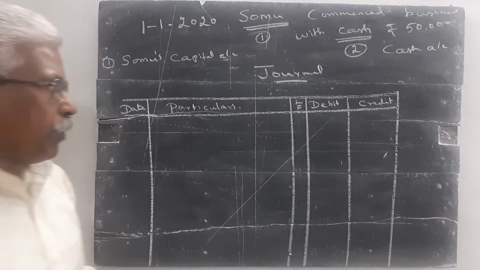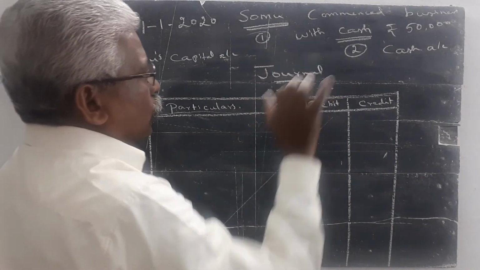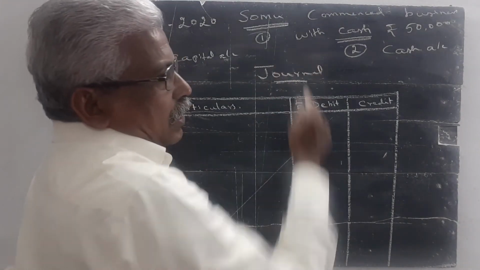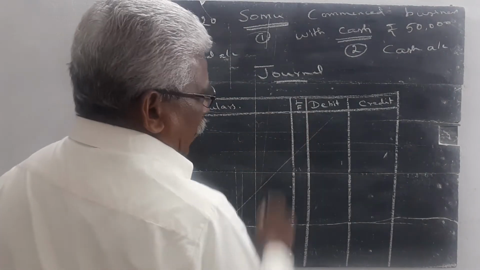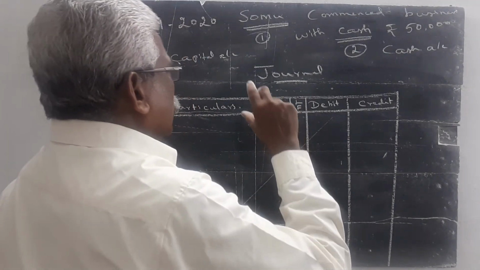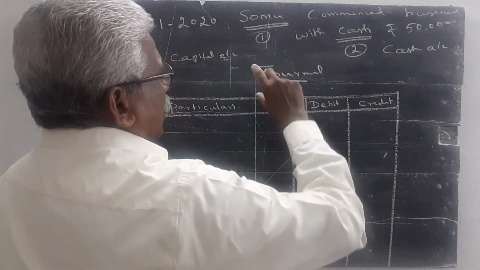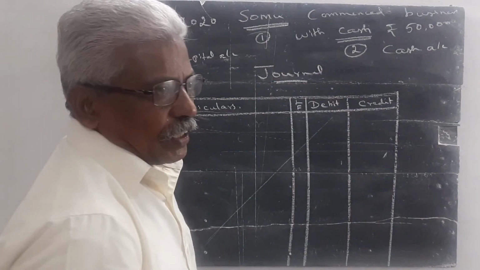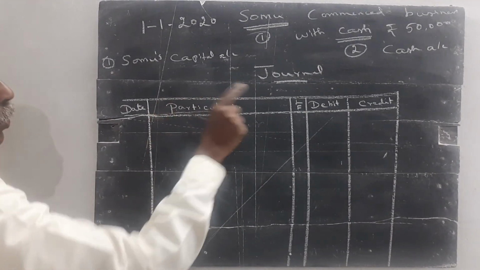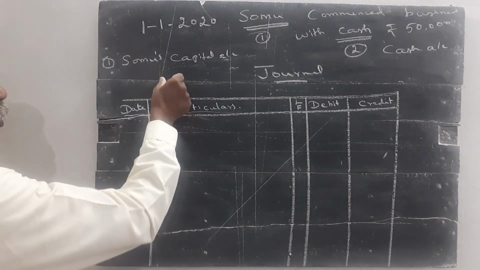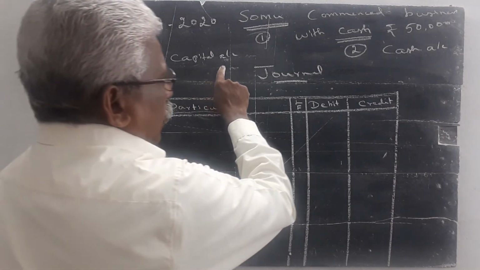Dear students, our main duty is, in the transaction, we have to identify what are the two accounts. Every transaction consists of two accounts. Without two accounts, we never use a journal. In some questions, the two accounts are directly given, but in some transactions, they are given indirectly and we have to find them out. But in this question, we can easily find out. Here, two accounts are Somu's capital account and cash account.